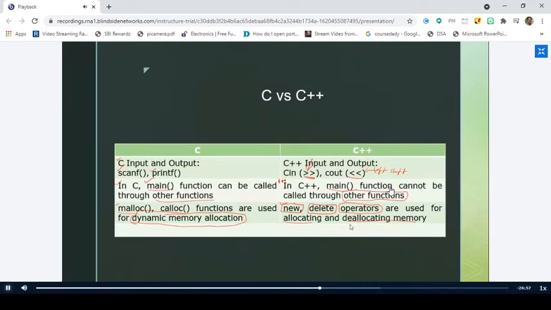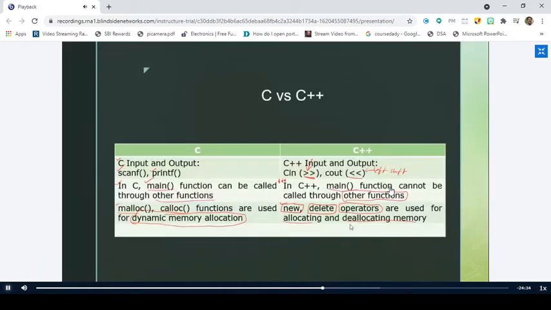Similarly, in C, the main function can be called by any other function, but in C++, we cannot call the main function through other functions. And the last point about this C versus C++ is dynamic memory allocation. C programming makes use of the standard allocation functions such as malloc, calloc, realloc, and free.